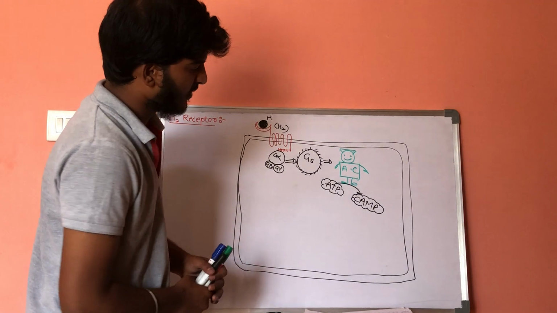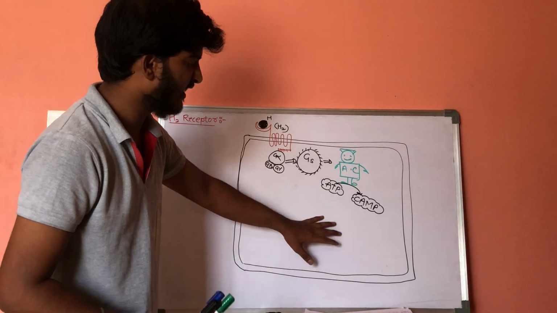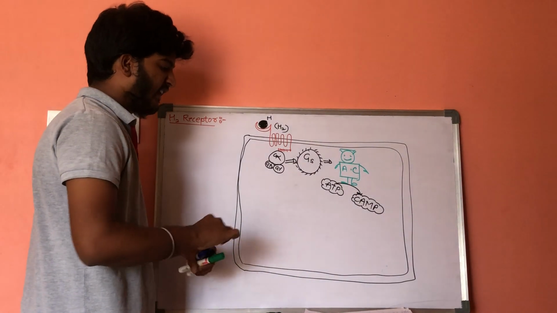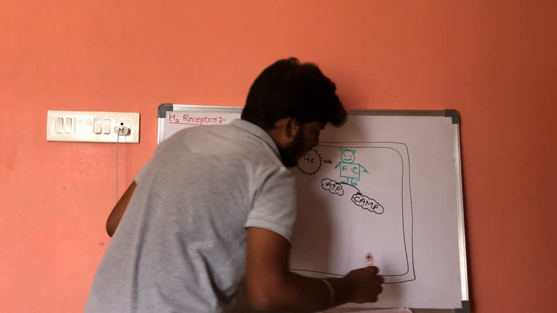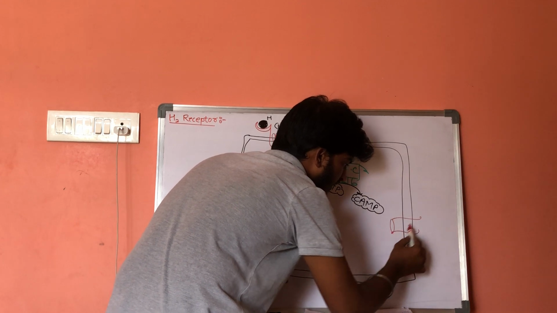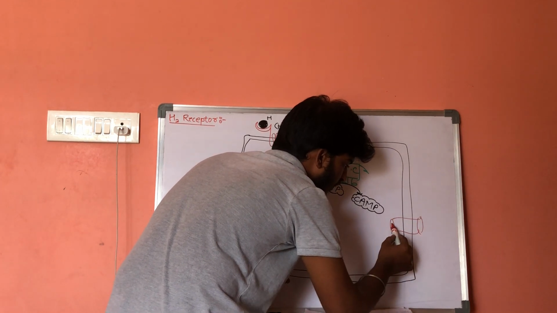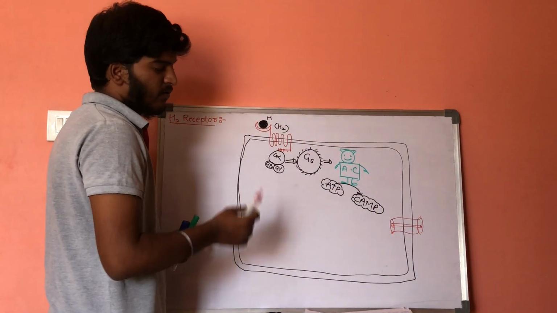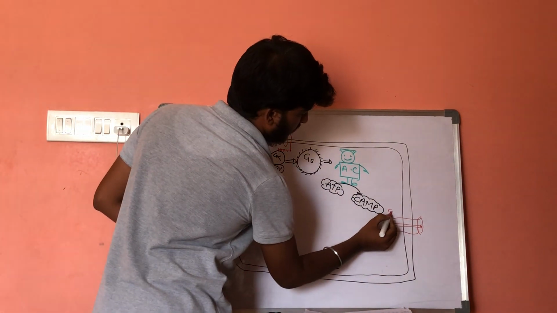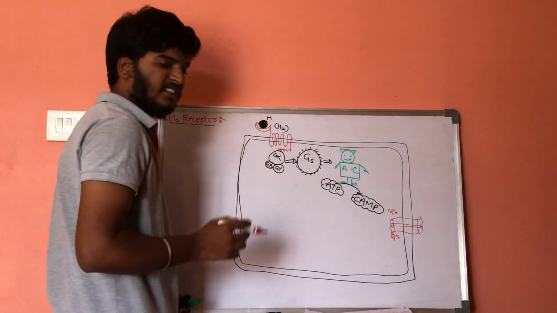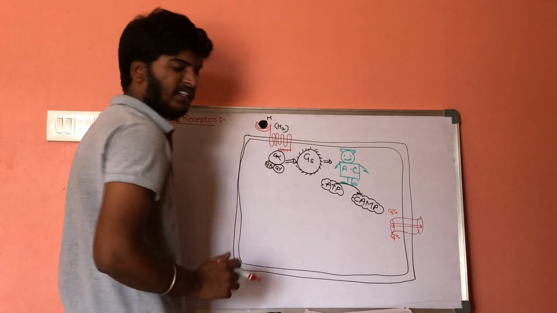So what will be the function of this cyclic AMP? The cyclic AMP levels will get increased within the cell. So the function of this cyclic AMP is, let us consider, this is a calcium channel. This cyclic AMP will activate this calcium channel.